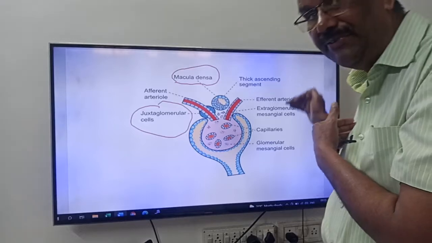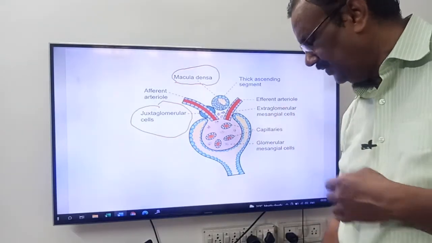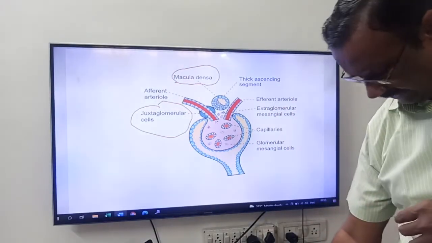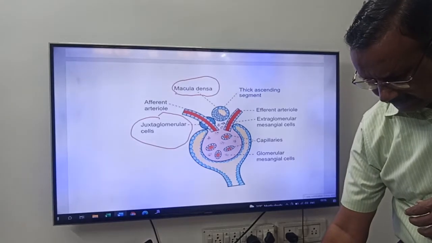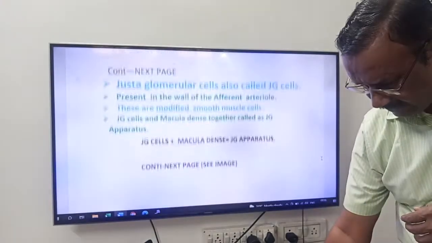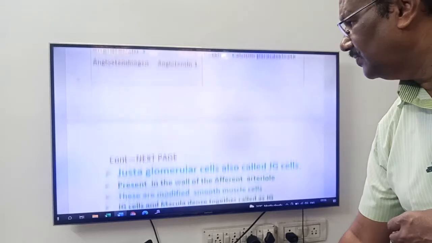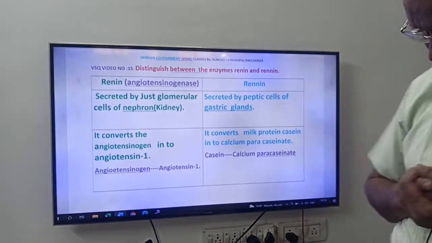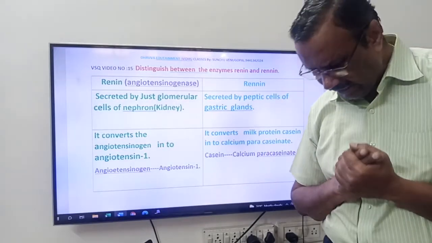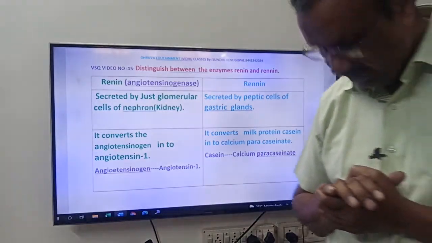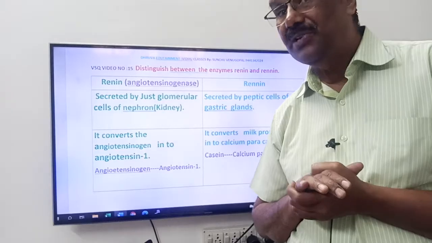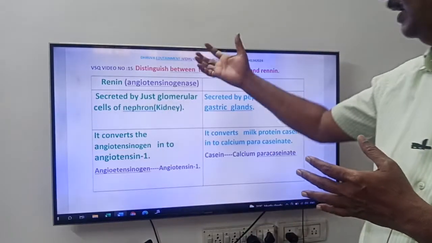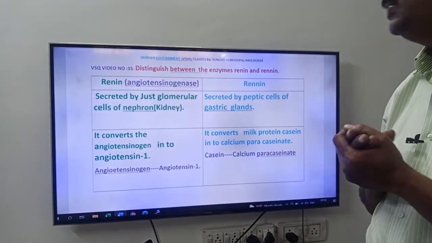It carries blood away from the nephron. Here is an important point you have to remember, friends. This renin is secreted by the JG cells when the glomerular blood pressure falls down.